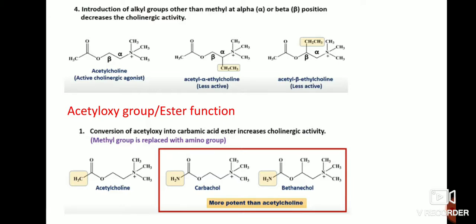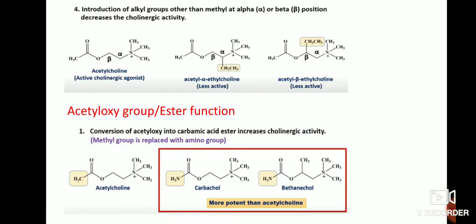If the attachment is at the alpha position, there is more selectivity towards nicotinic receptors; if at the beta position, towards muscarinic receptors. But when alpha and beta attachments are the same or larger alkyl groups, they produce decreased cholinergic activity.